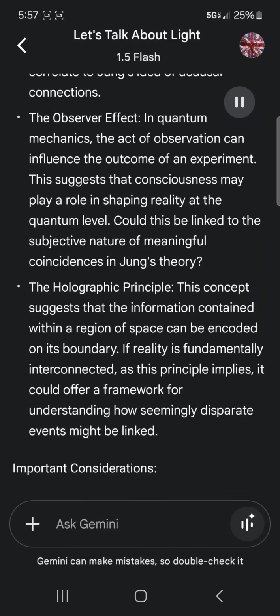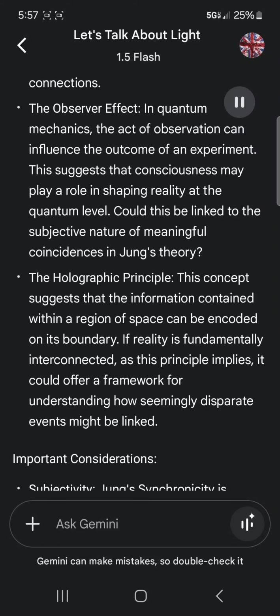The observer effect. In quantum mechanics, the act of observation can influence the outcome of an experiment. This suggests that consciousness may play a role in shaping reality at the quantum level. Could this be linked to the subjective nature of meaningful coincidences in Jung's theory?